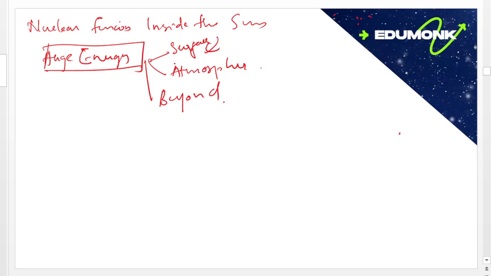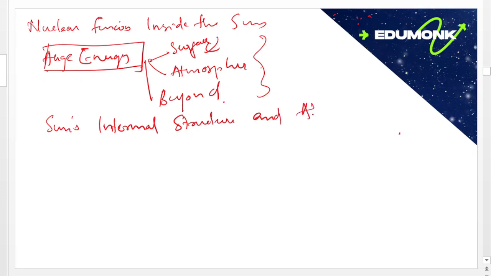Then we have to understand what the surface and atmosphere of the Sun are. So we have to understand the Sun's internal structure and atmosphere.